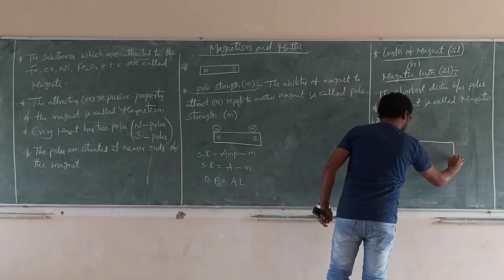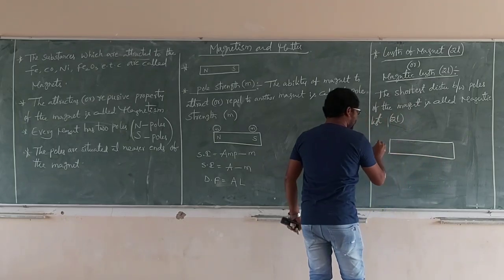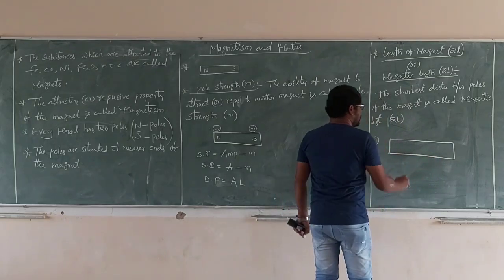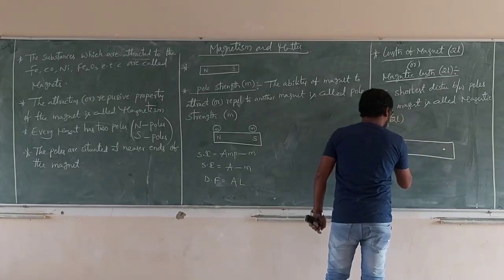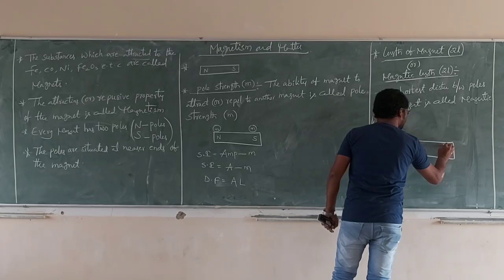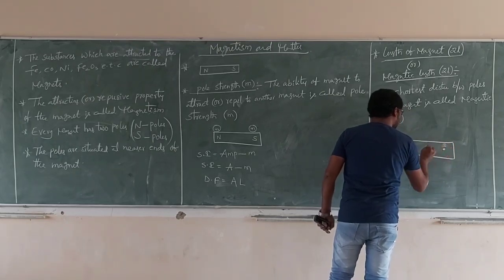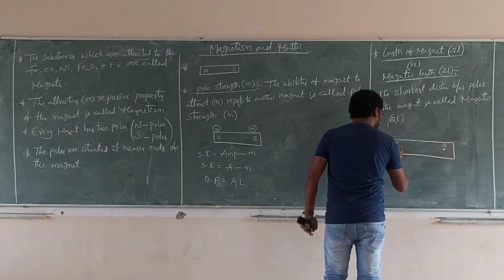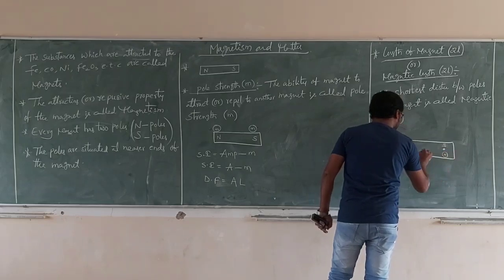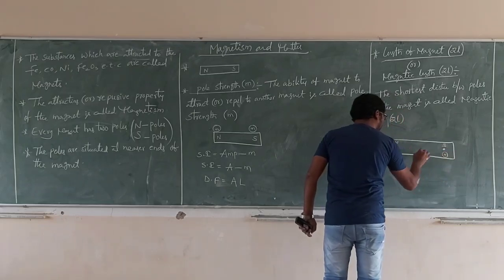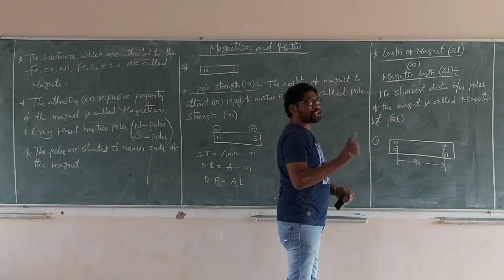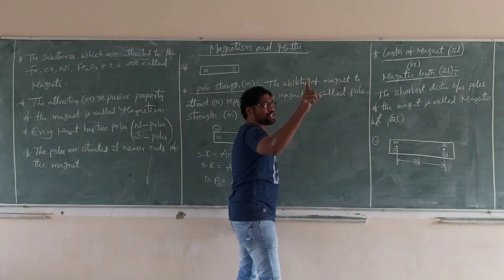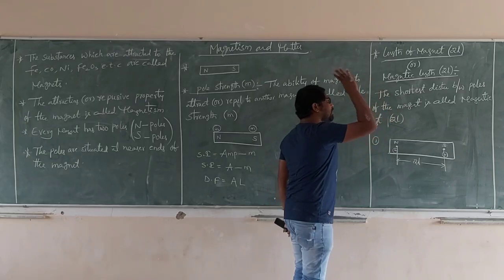This is the magnet. This is the north pole, and this is the south pole. The pole strength of the north pole is small m, and the pole strength of the south pole is also small m. The distance between the two poles of the magnet is 2L. Only the shortest distance between the two poles of the magnet is called magnetic length.